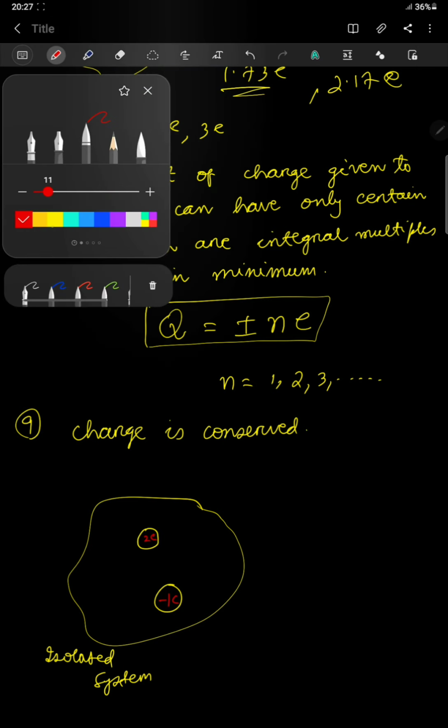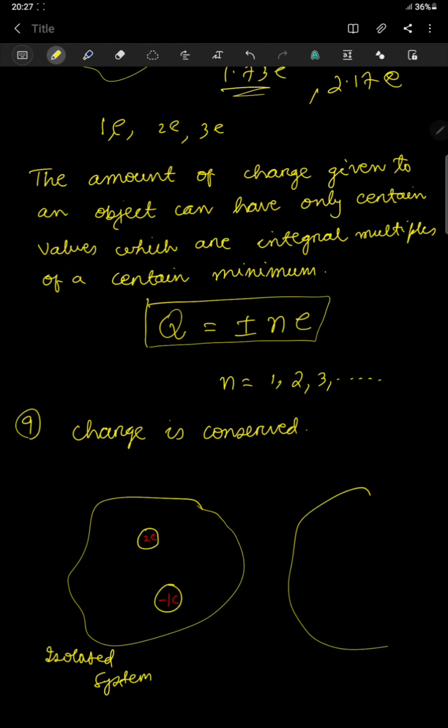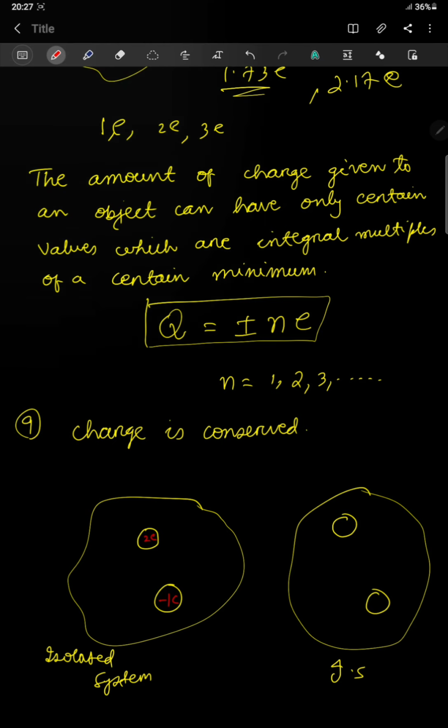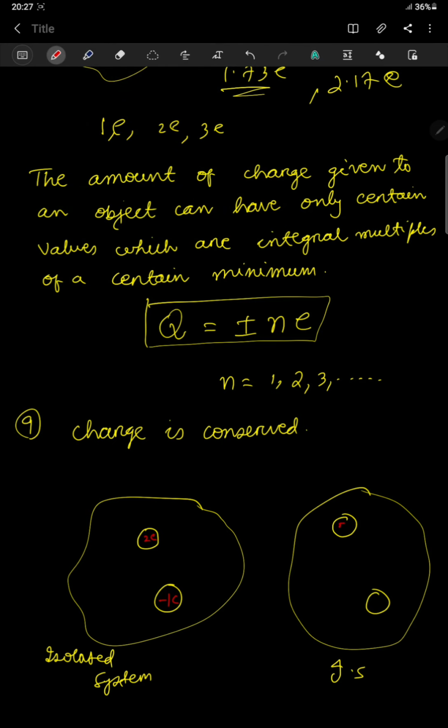Now some changes I did with this isolated system, and I observed in one of the bodies the charge was 5 Coulomb. Now the question is, how much Coulomb will the other body possess? So how can you calculate?